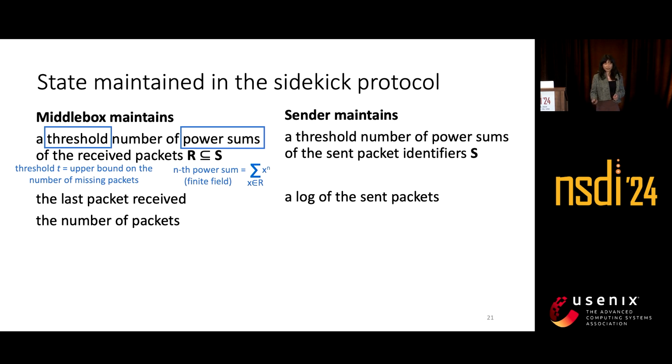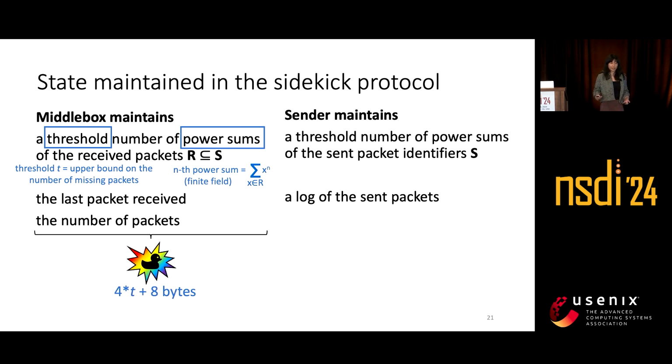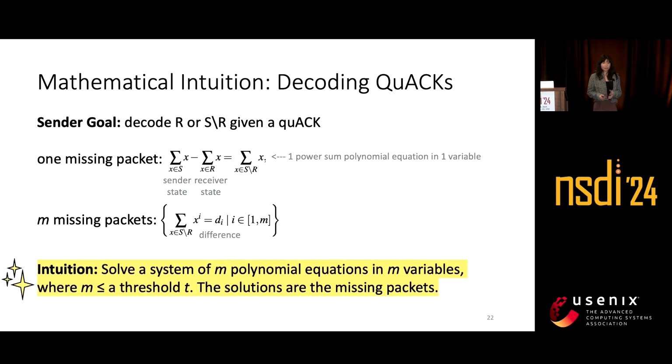The middle box and the sender each maintain some additional state. And all of this state on the left side of the middle box is what we call a QUACK. The middle box repeatedly sends these QUACKs to the sender. And then the sender needs to decode the information in the QUACK. And the high-level idea from this algebra, which you can find more in the paper, is that we get a set of m equations in m variables, where m represents the number of missing packets. And we can exactly solve this equation to find these missing packets.